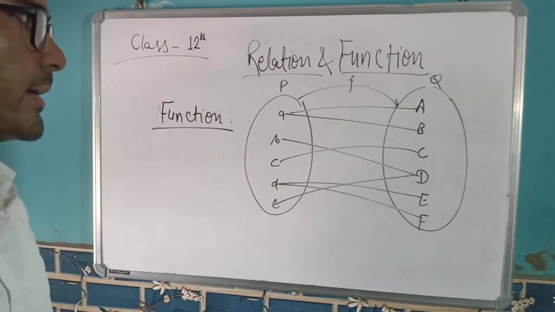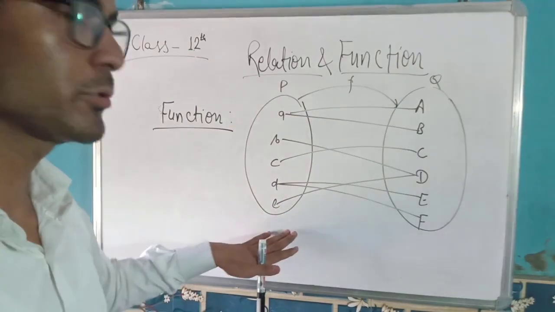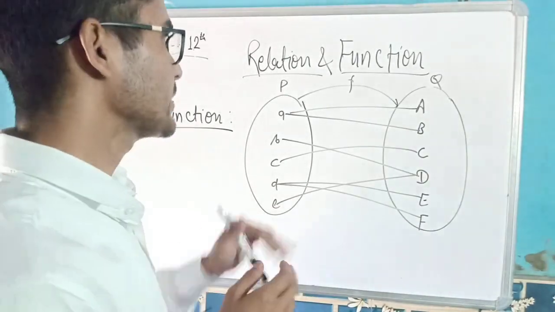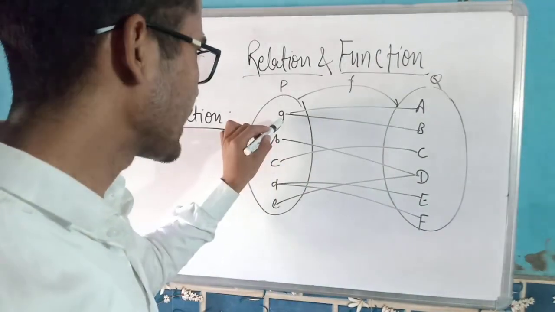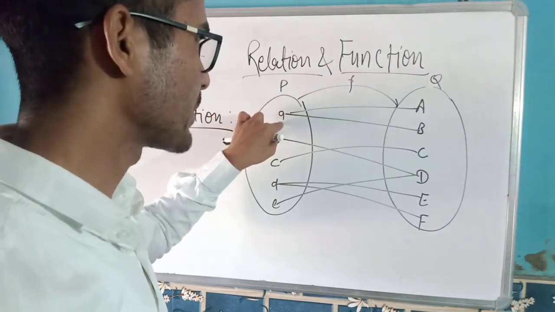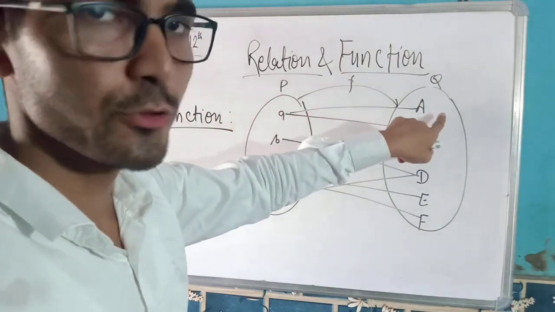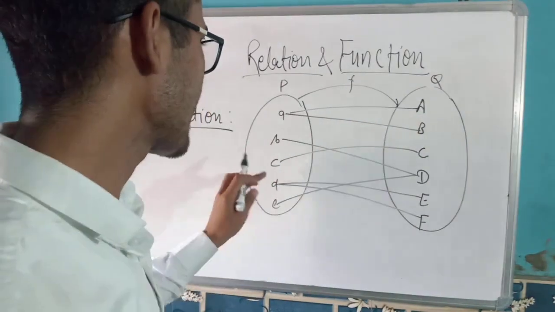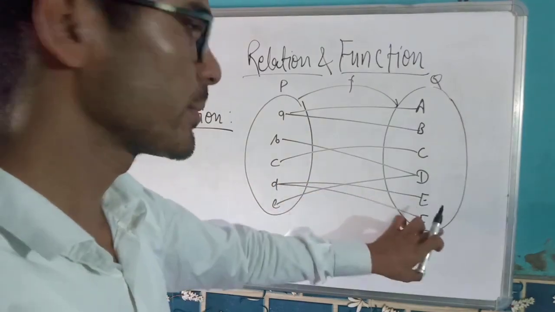Now we can see it. You tell me, is it a function or a relation? What do you think? It is actually a relation. Why? Because this element A in the domain is connected with two elements, it has two images in codomain Q. You can see this one, and the same thing goes for D. D has two images.